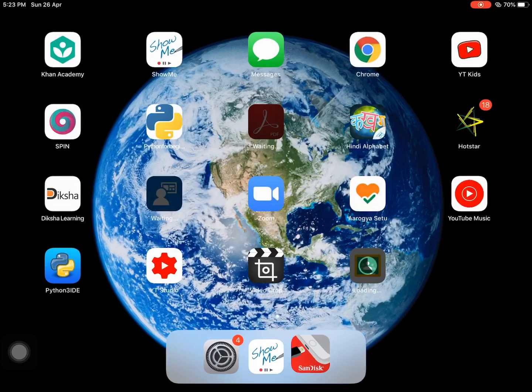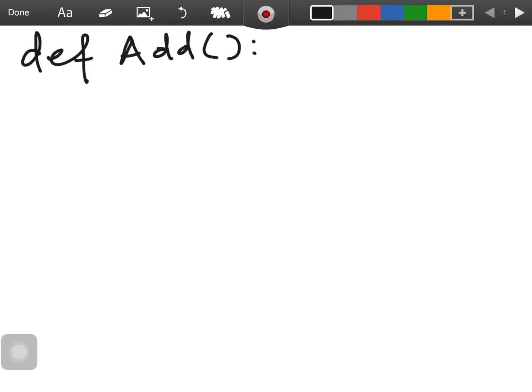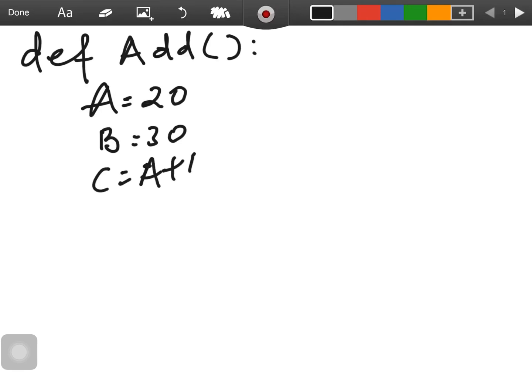Let's take an example. We'll see one example with that. Say suppose I'm defining a function, def, and then I'm defining a function add without any parameter. Here I'm defining a = 20, and say b = 30, and say c = a + b. Now print c. I'm printing. It's a simple program. We have seen it's a non-parameterized function program.